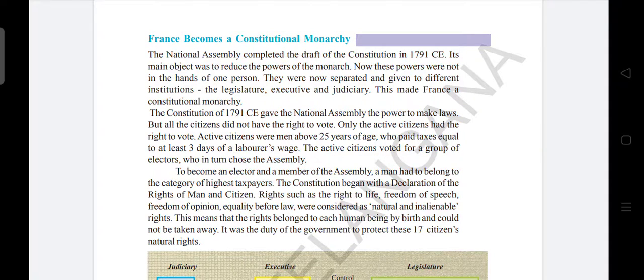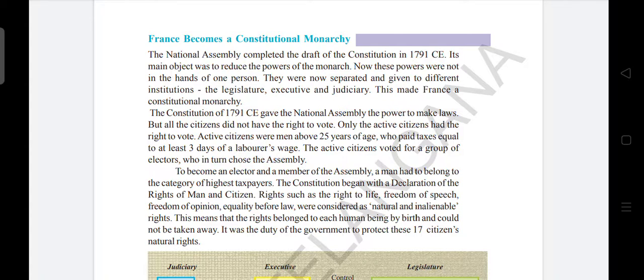Good morning, students. In our last class, we completed some part of the lesson, the democratic and nationalistic revolutions, 17th, 18th, and 19th centuries. So, today we are going to continue the remaining part of the lesson. If you see in your textbook, France becomes a constitutional monarchy.